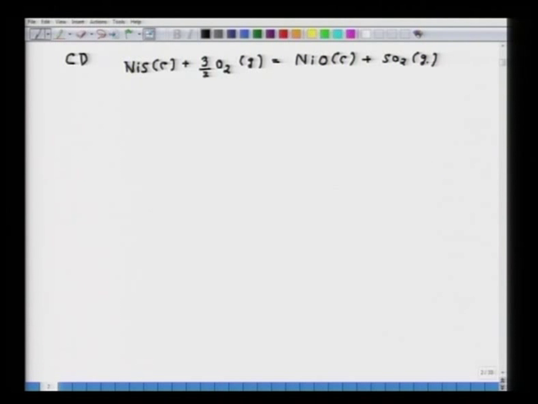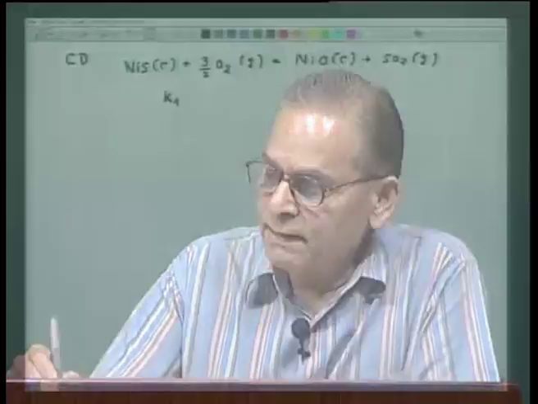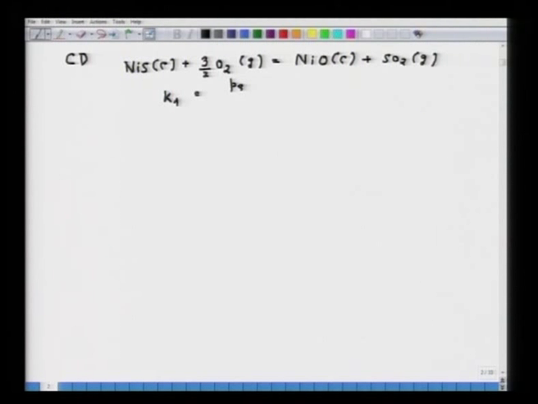That is, line CD represents the equilibrium between NiS and NiO. So, if I write down the value of K1, as I said, taking the activity of the condensed phase equal to 1, that is the pure phase, then K1 will be equal to PSO2 upon PO2 to the power 3 by 2.